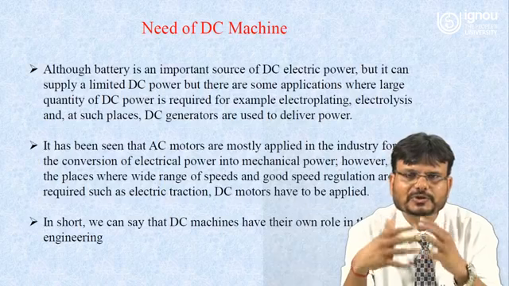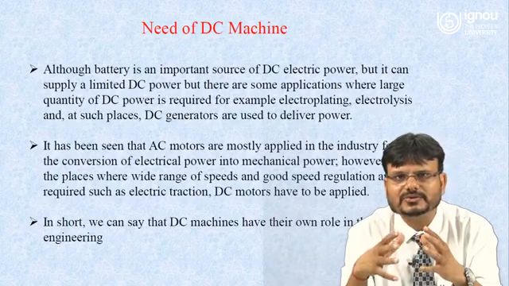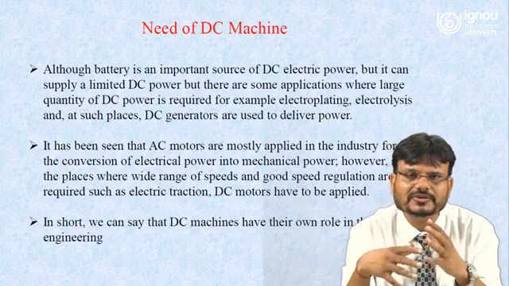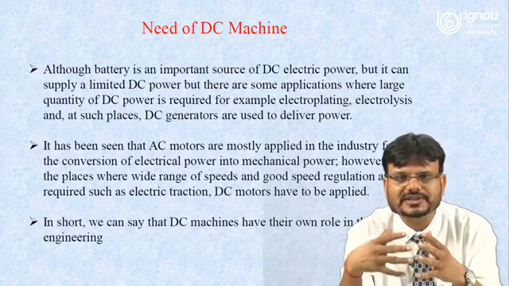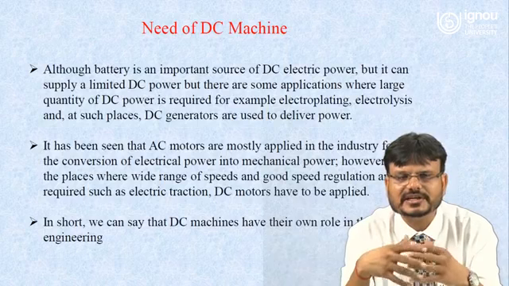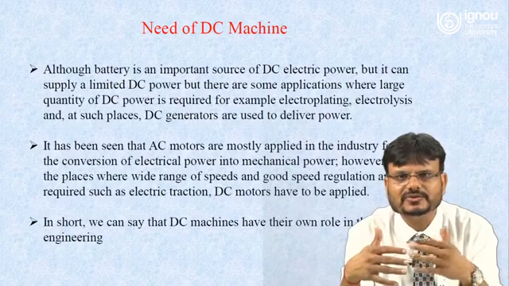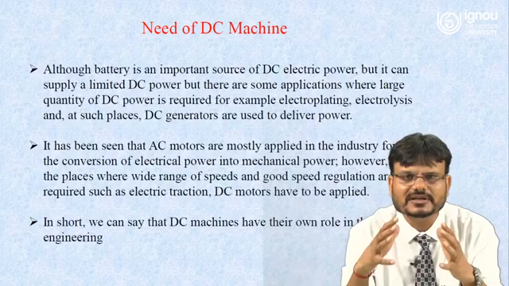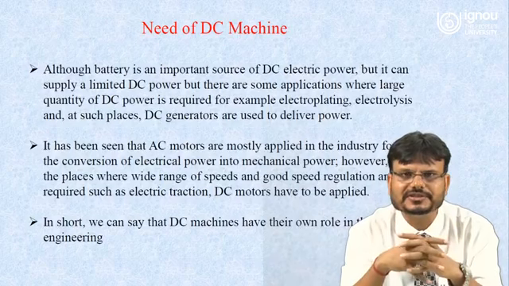The beauty of the DC motor is that you can control its speed very smoothly, and you can also control the speed regulation. In short, DC machines have their own role in the field of engineering. So today our main focus is on the DC machine.